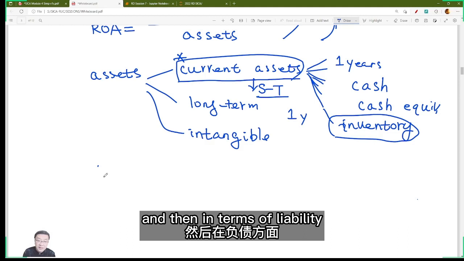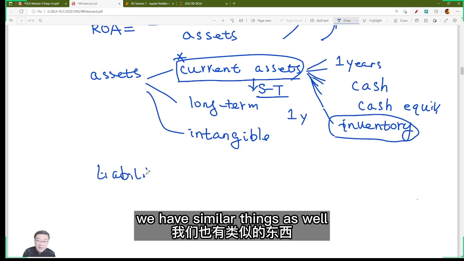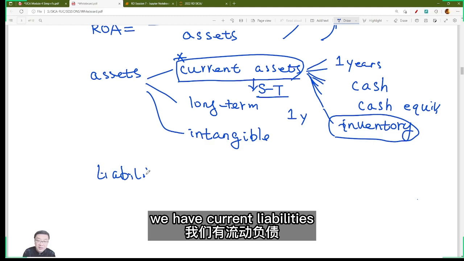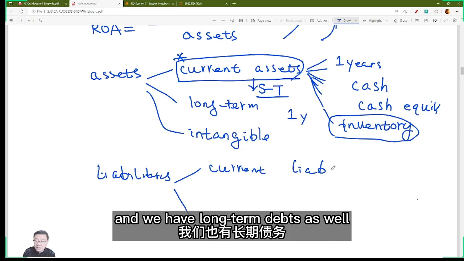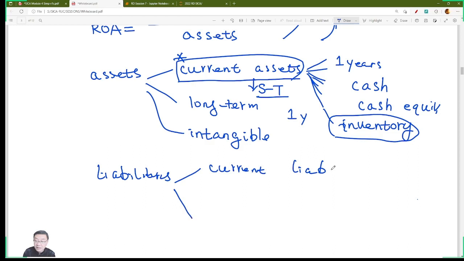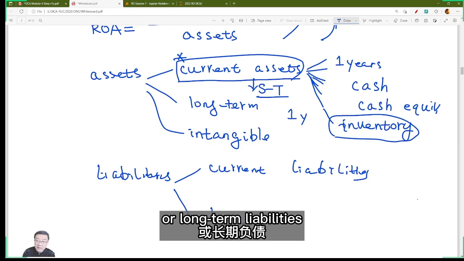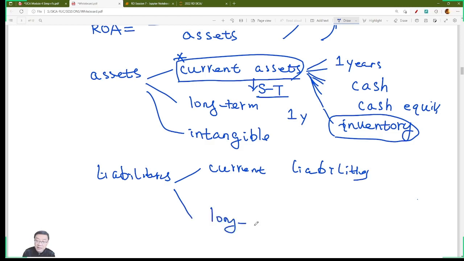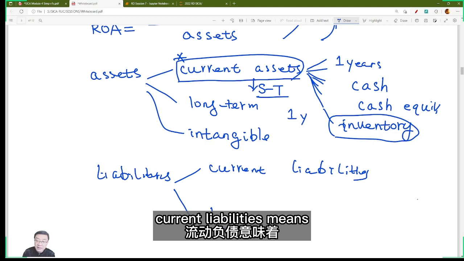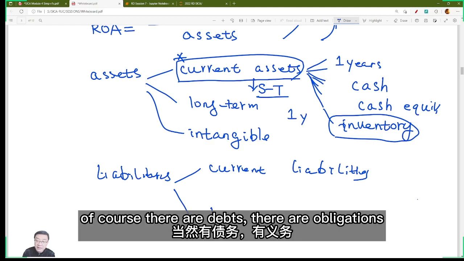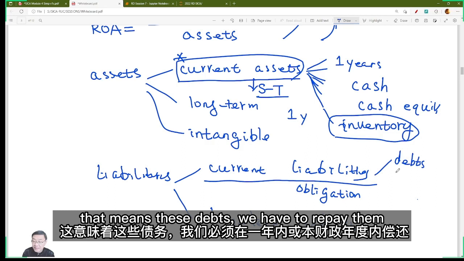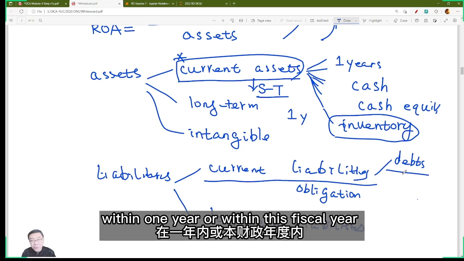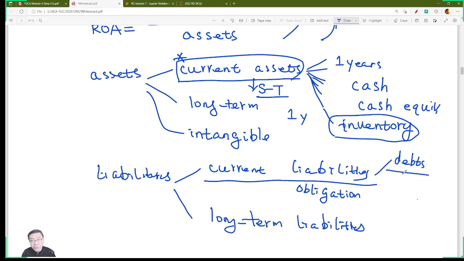And then in terms of liabilities, we have similar things as well. We have current liabilities. And we have long-term debts as well. Long-term debts or long-term liabilities. Current liabilities means, of course, they are debts. They are our obligations. That means these debts, we have to repay within 1 year or within this fiscal year. We have to repay them, right?